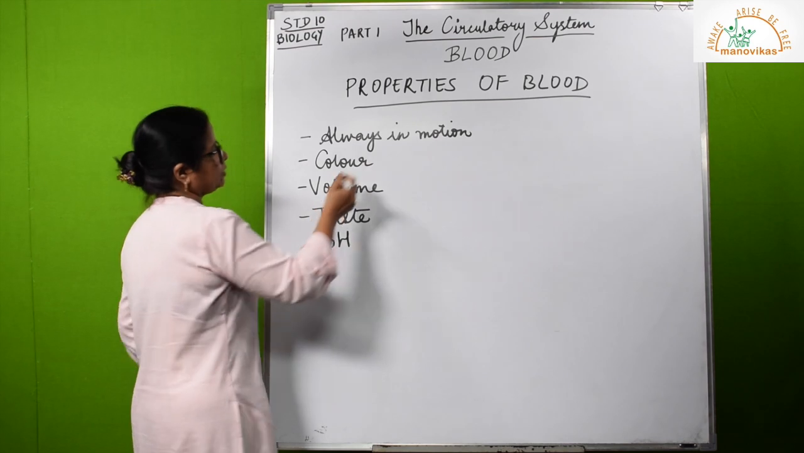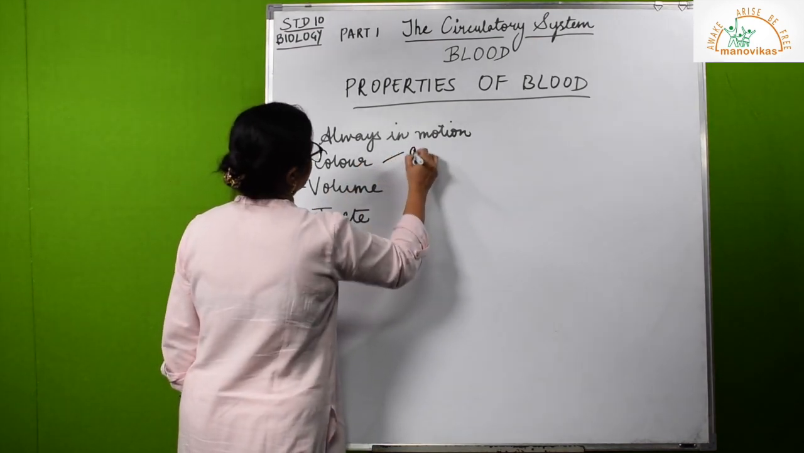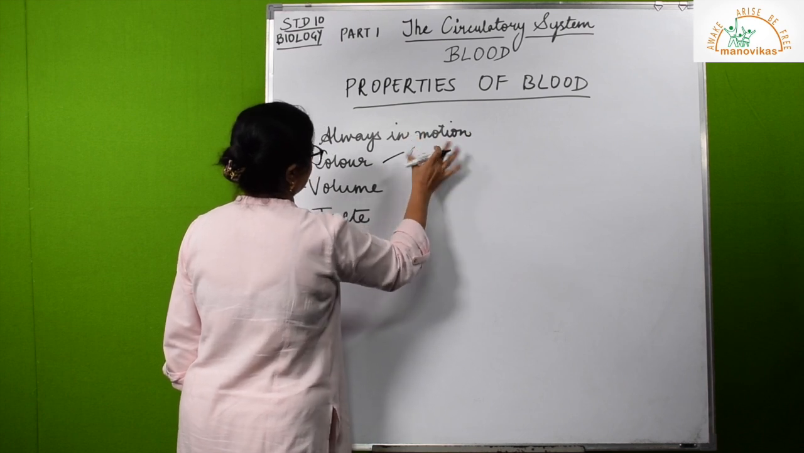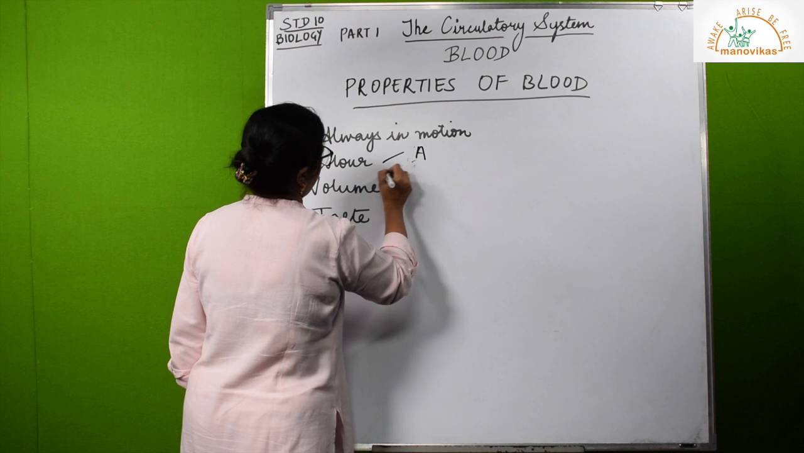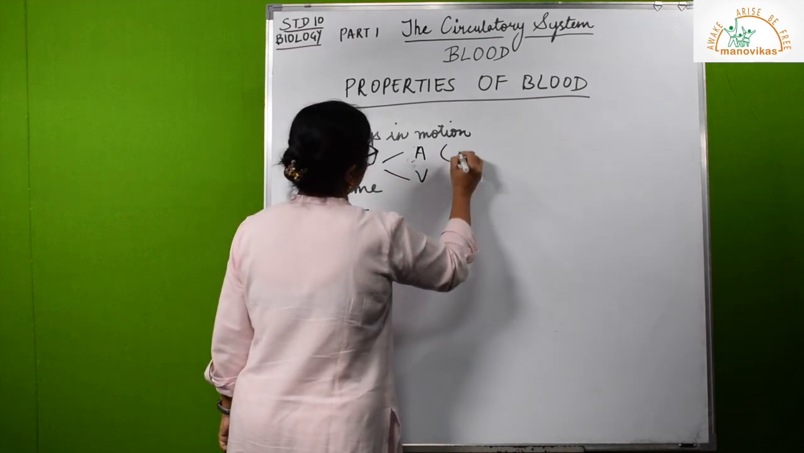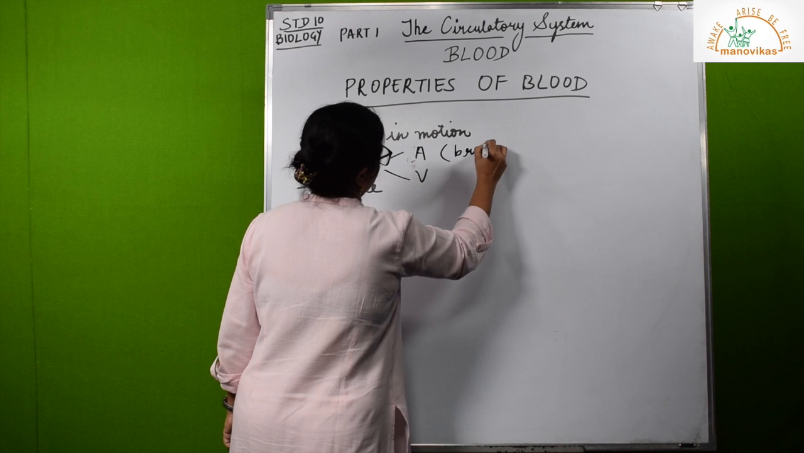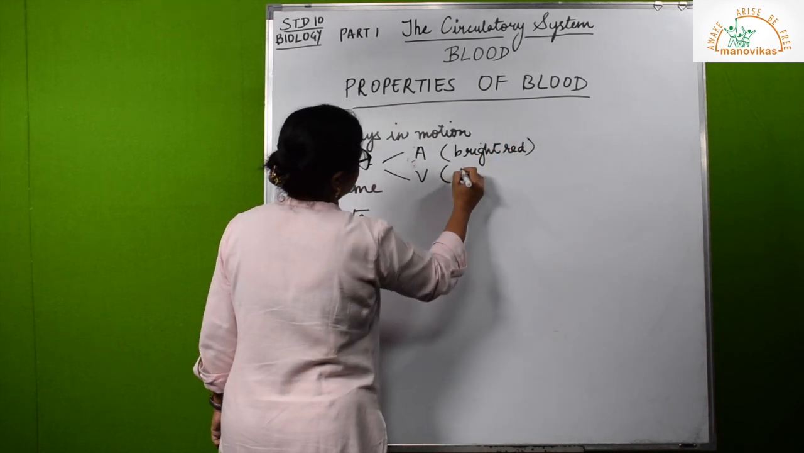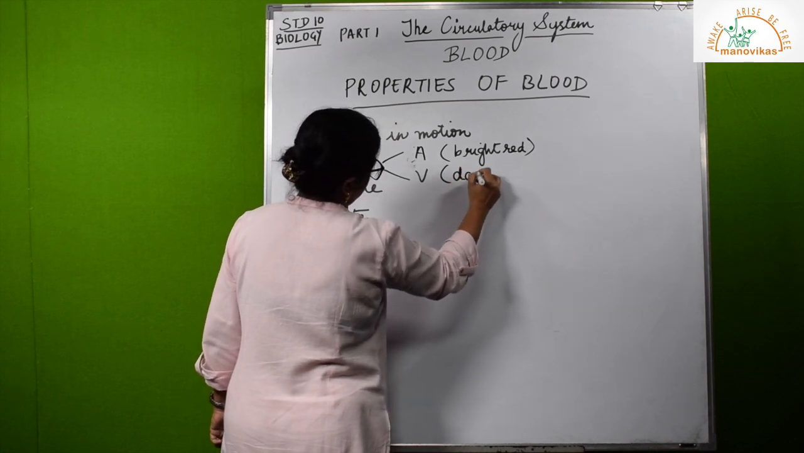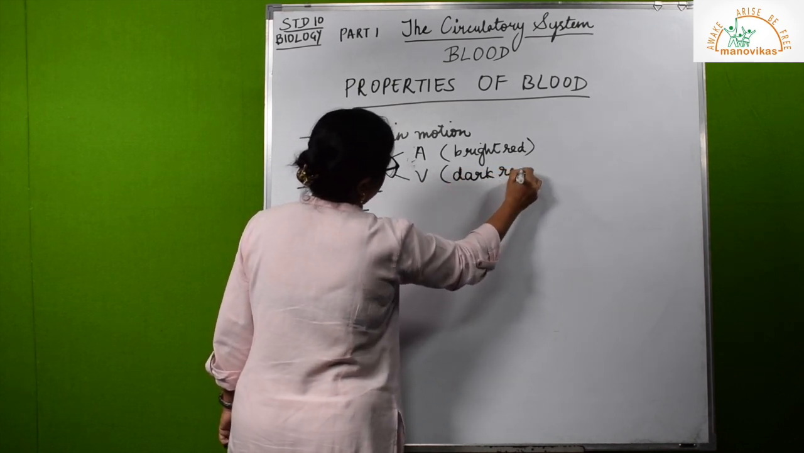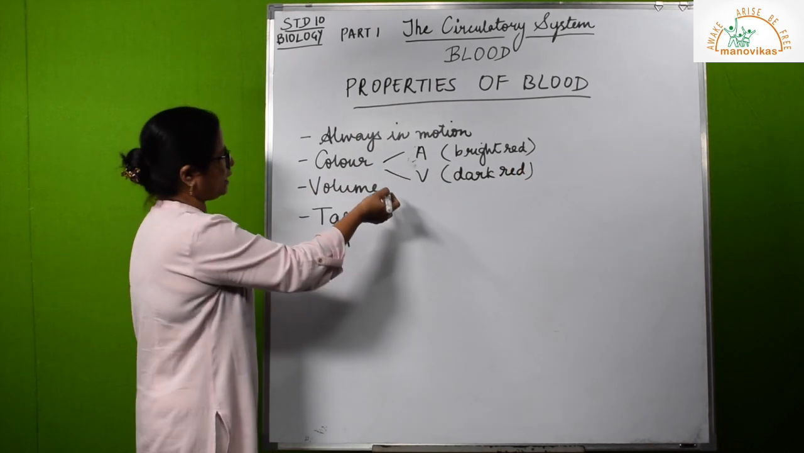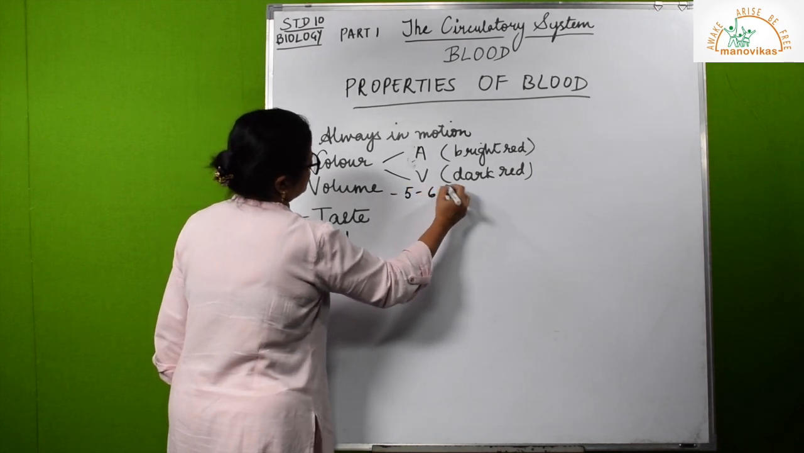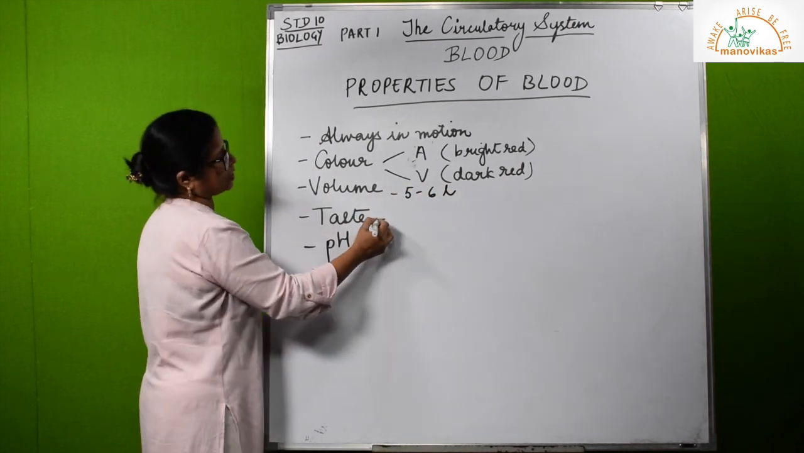What is the color of blood? In the arteries, I am mentioning it here as A, A for arteries, and V for veins. So in the arteries, what is the color? Bright red. And here in the veins, dark red, more on the purplish side. Alright, what is the volume of blood in an adult? About 5 to 6 liters.